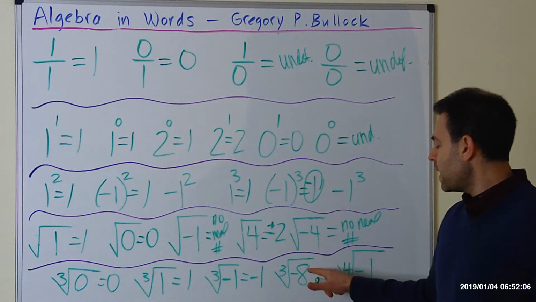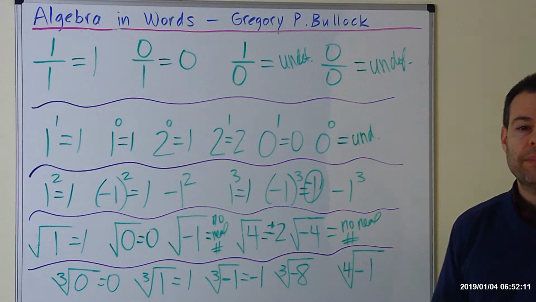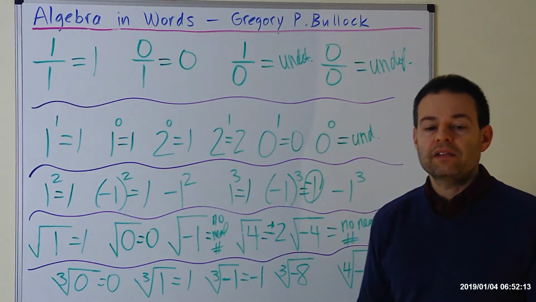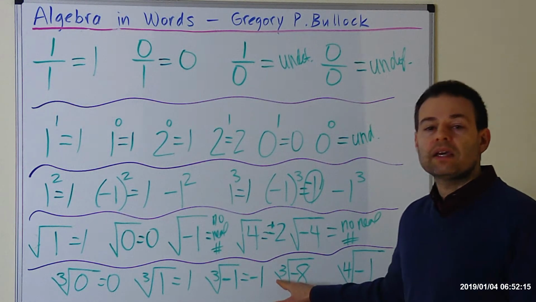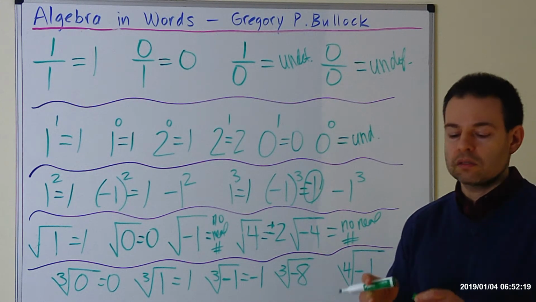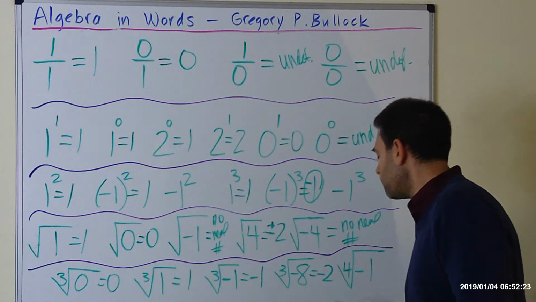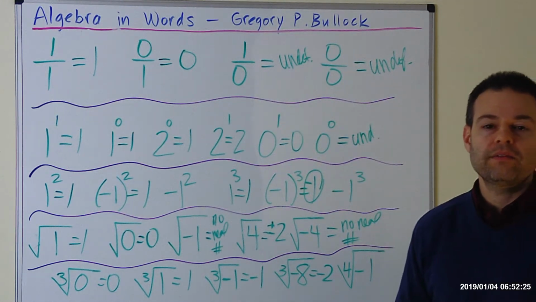What about if we look at the cube root of negative 8? Well, 8 itself happens to be a perfect cube, and it's negative, and we can take an odd root of a negative radicand. So the answer to this is negative 2. The cube root of negative 8 is negative 2.